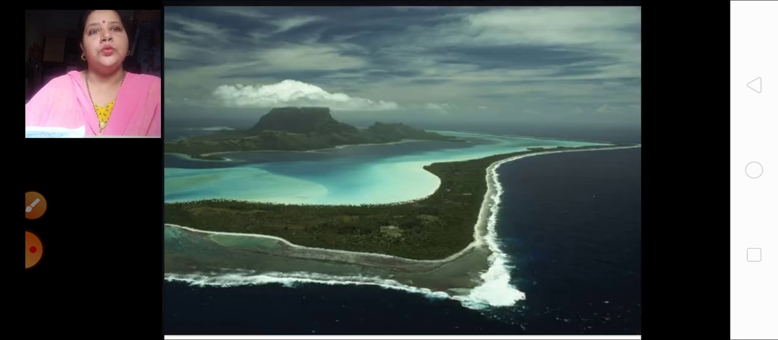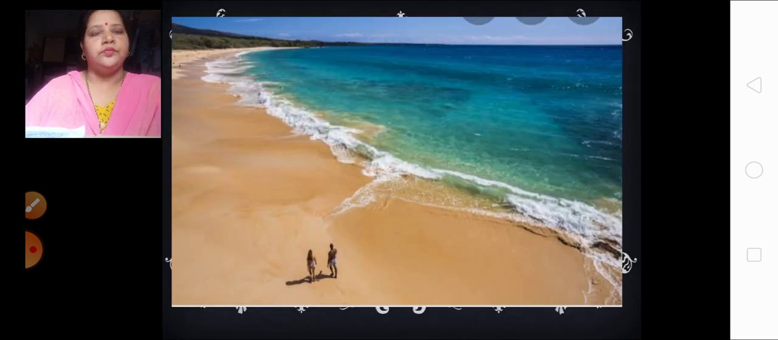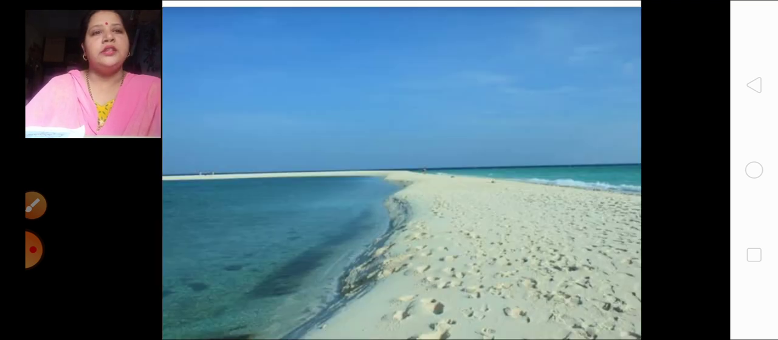Yes, this is a lagoon. You can see over here. Then this is a beach, sea beach. Then this is a sea bar.